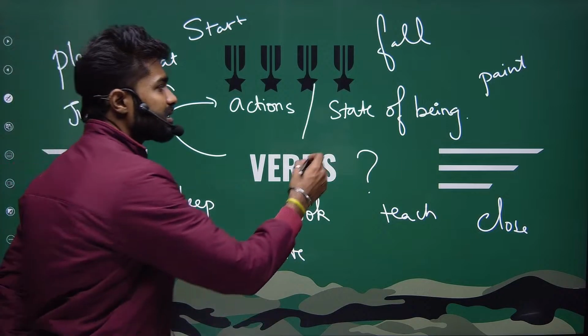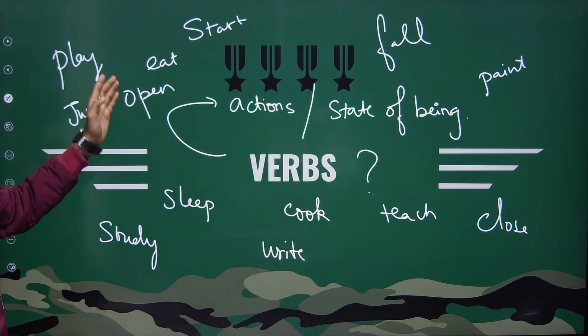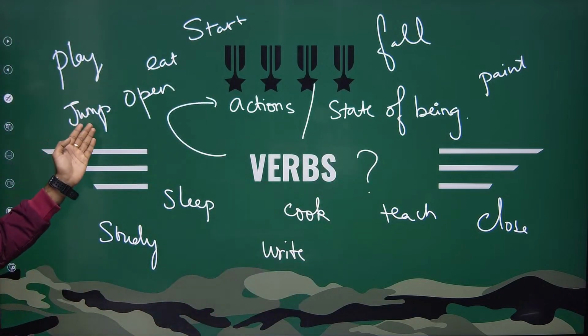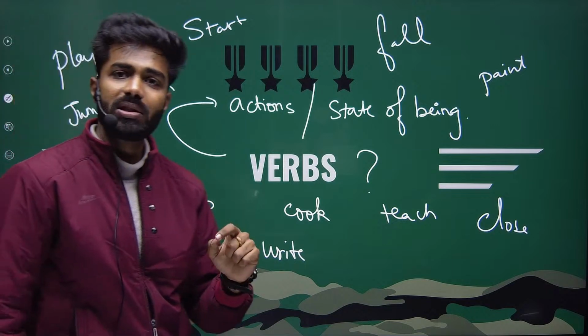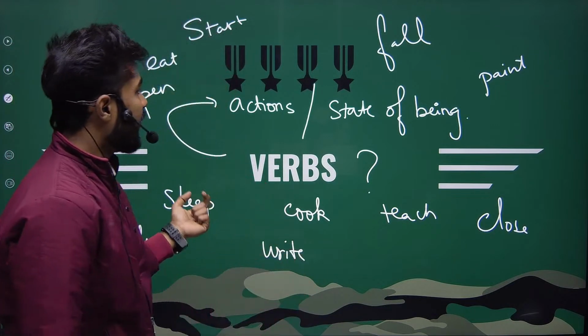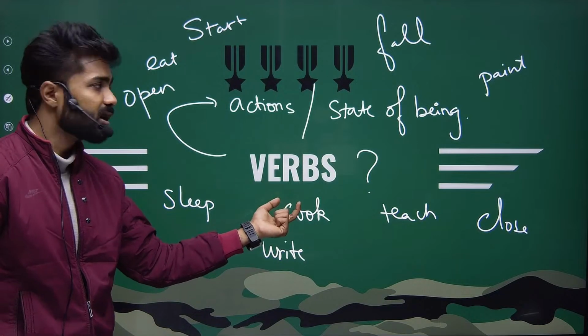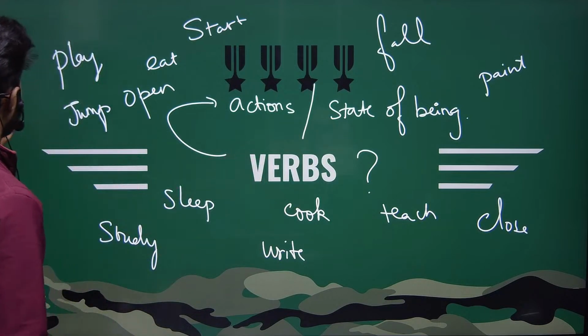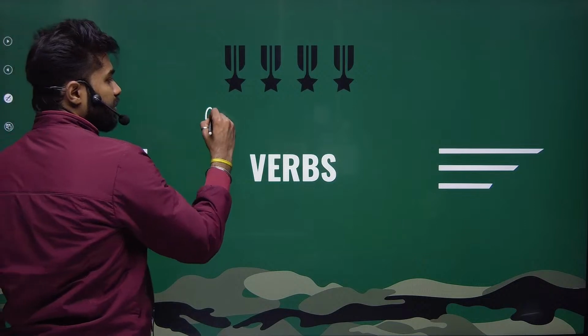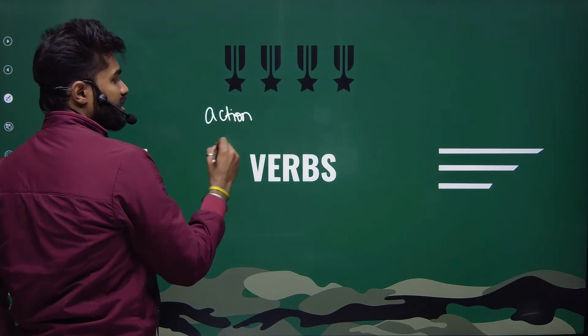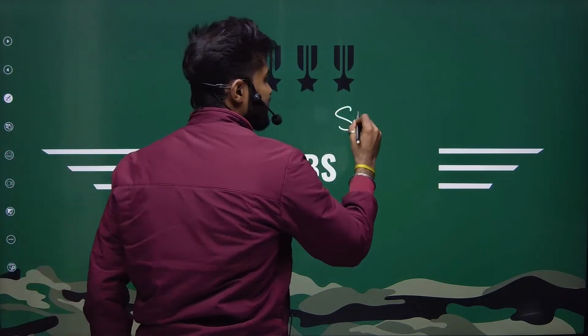All right. And what is a state of being? We have seen actions: playing, eating, jumping, opening, starting. All these are my actions. Okay. So ye actions ko bolte hum verbs. All right. And what is the state of being? All right, sir. One is my action, which is clear. But what is this state of being?